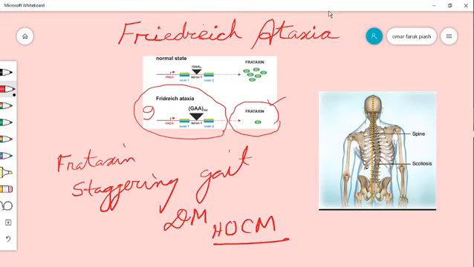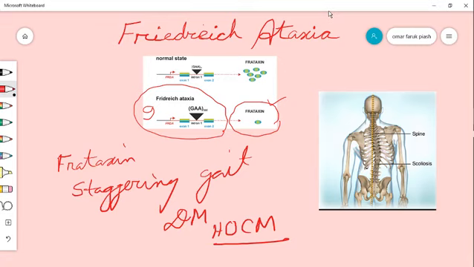You can see here the spine level, and scoliosis is present in Friedreich ataxia. In Friedreich ataxia, there is kyphoscoliosis. There is also nystagmus, dysarthria, and pes cavus present in Friedreich ataxia.